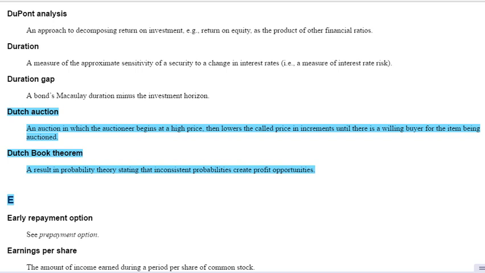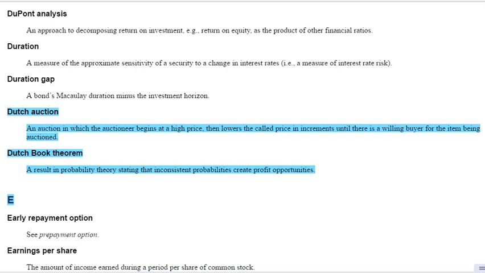If you're just reviewing through the glossary as a review document, you can see a Dutch auction is an auction in which the auctioneer begins at a high price, then lowers the called price in increments until there's a willing buyer for the item being auctioned. So with regards to the share repurchases, they set the range. People submit the price at which they're comfortable to have their shares bought back, and that determines the price for the amount of shares, okay?